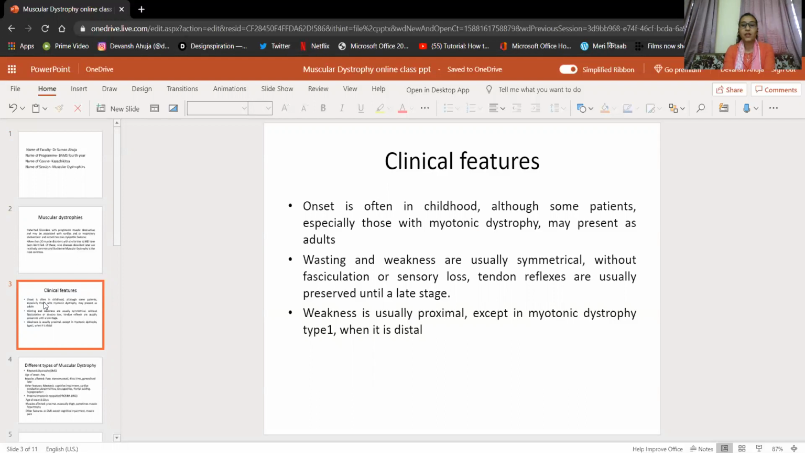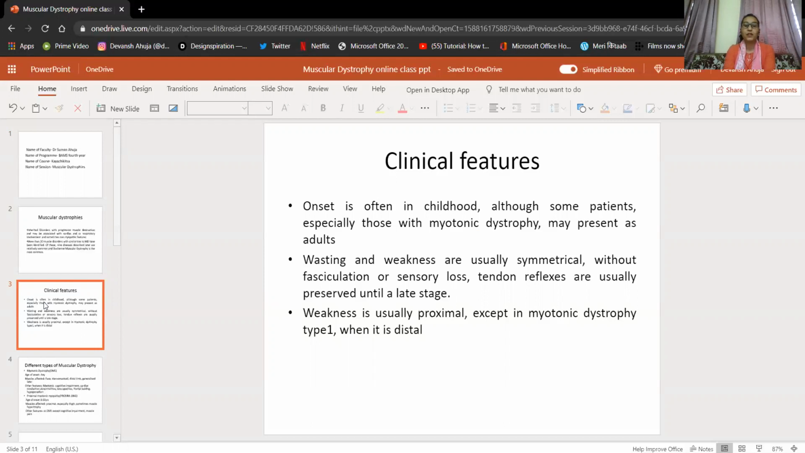Now, wasting and weakness are usually symmetrical. So the muscle wasting and the muscle weakness present in these muscular dystrophies are usually symmetrical on both sides, without fasciculation. It is not associated with muscle fasciculation, and there is no sensory loss. And tendon reflexes are usually preserved until a late stage. In neurological disorders, tendon reflexes are also affected, there is a loss of tendon reflexes, but in muscular dystrophy, tendon reflexes are usually preserved until a late stage.